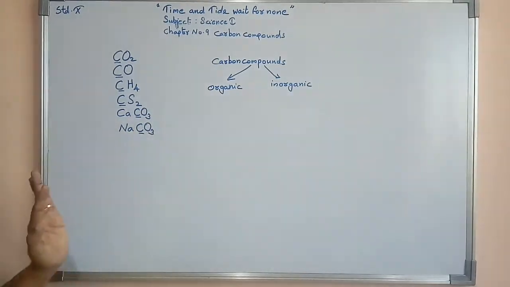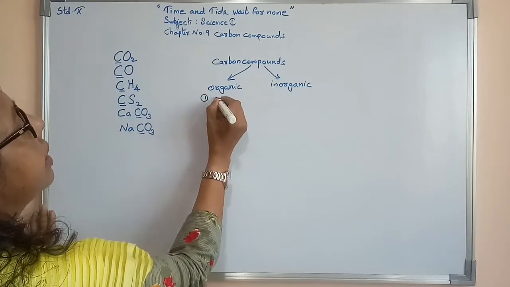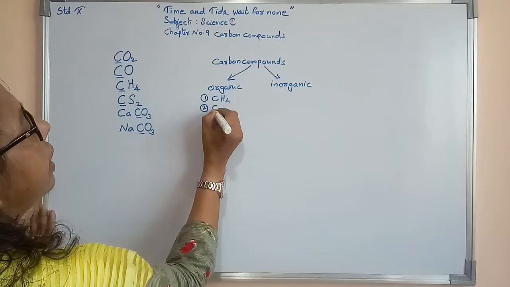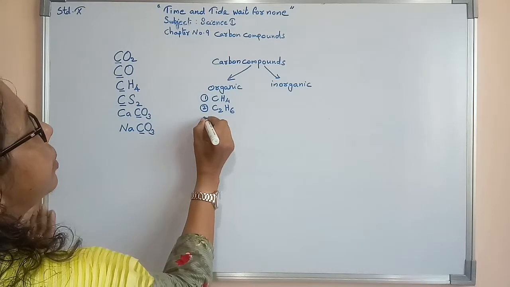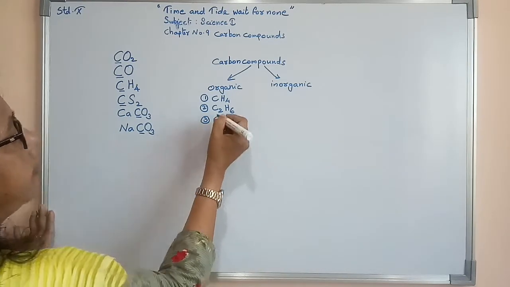Now for organic carbon compounds, a few examples we will study: methane, ethane, C2H6, propane, C3H8.